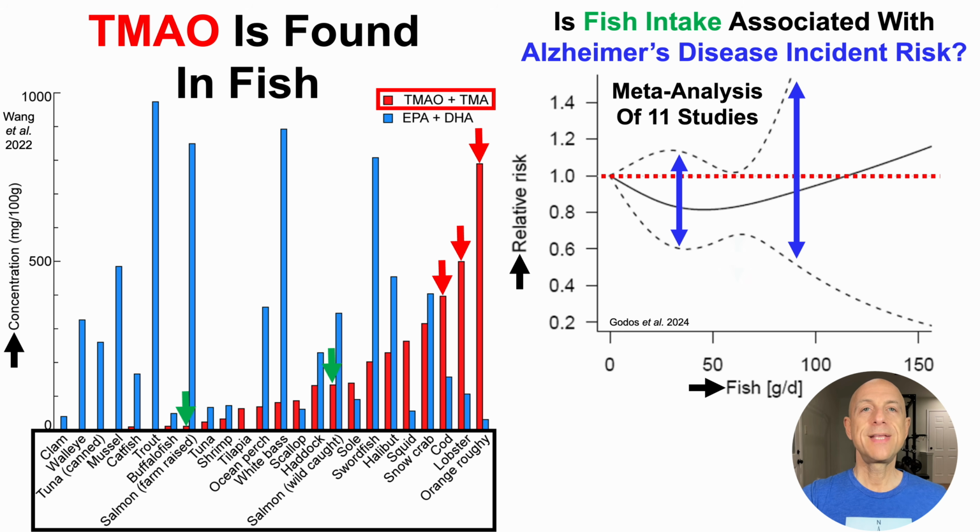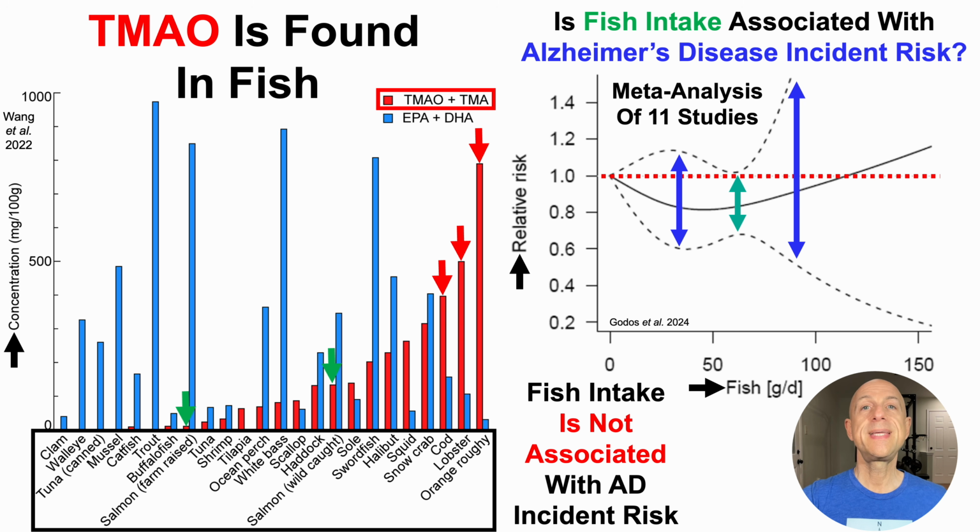If anything, at intermediate intakes of around 70 grams per day, we can see that the upper bound of that 95% confidence interval, the dashed black line, almost overlaps with that hazard ratio of 1. In other words, it's a close to significant association for a lower Alzheimer's disease incident risk in association with about 70 grams of fish intake per day. But it overlaps with that red line, so it's not a significant association. So from these data, we can see that fish intake is not associated with Alzheimer's disease incident risk. So this would argue against TMAO coming from fish being related to maybe some of those adverse health-related outcomes that I showed on the previous slide.